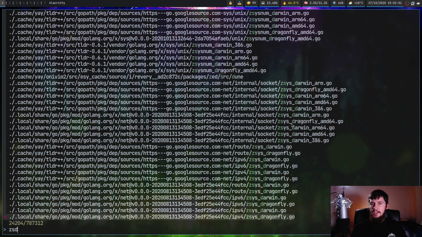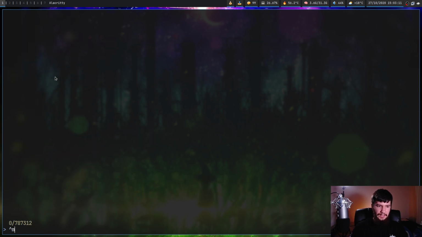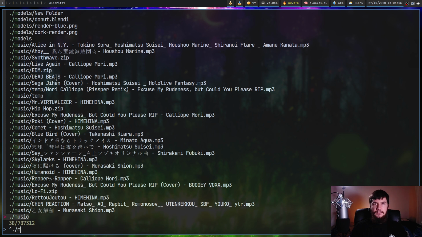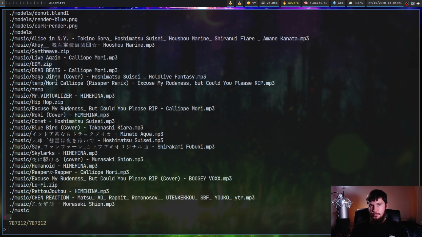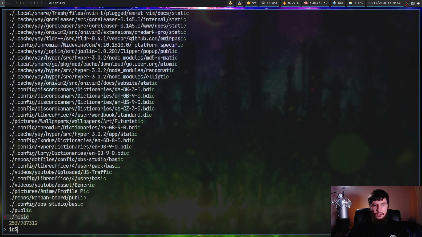And along with this, there's other matching you can do as well. So if you just want the match to be at the start, you can put a caret there. So whatever you're searching for has to be at the start of the string. So in this case, everything is starting with /. So if we search for something like M, we're not going to get any results. But if we do say // and then M, it's going to work just fine. And along with that, you can also have something at the end of the string. So if we do something like IC, and then put a $ sign there, only things that have IC at the end are going to match.